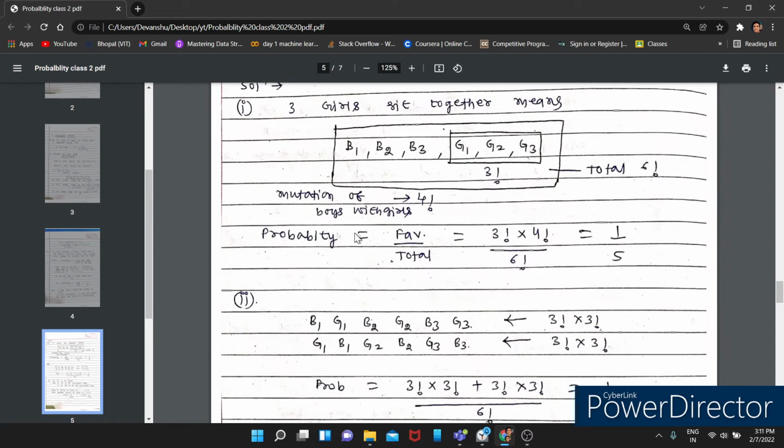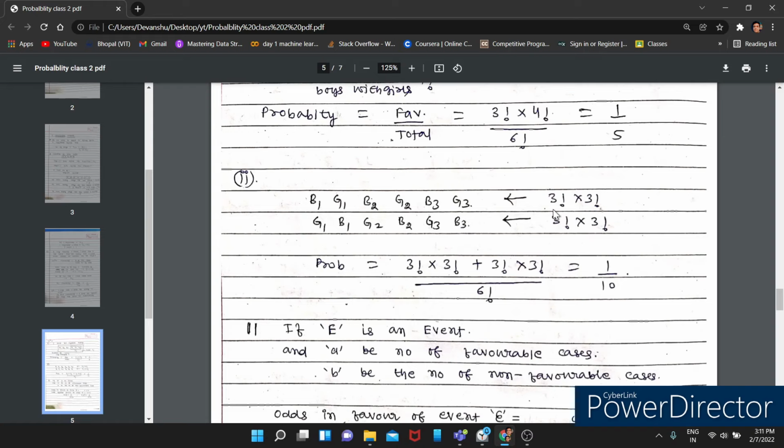All right. So this is 3 factorial into 3 factorial, and when the row is started by a girl, then also 3 factorial into 3 factorial. You add these and divide by the total number of ways, and you will get the answer.